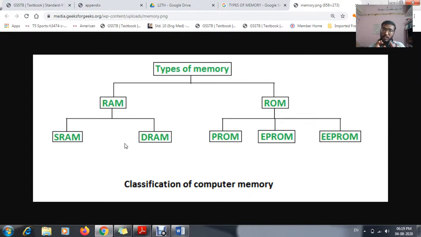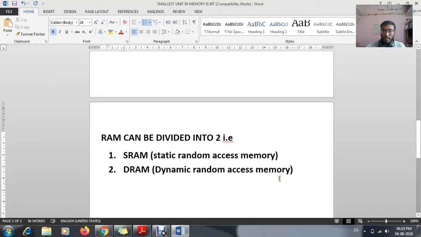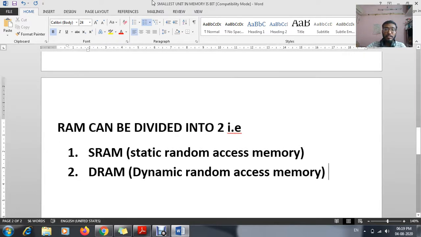When we are using the save button, suppose I am writing something. See, this file I have already saved with the name smallest unit of memory is bit. At the top, in the taskbar, can you see the mouse pointer? In the taskbar you can see my file name is smallest unit in computer is bit.